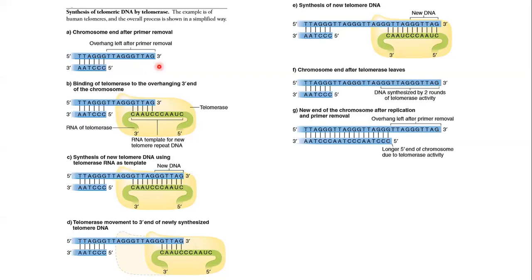And these sequences are different in different organisms. The length as well as the actual sequence will vary from organism to organism. Okay, here, this is a human telomere sequence. So here you can see those repeats, and this is the gap which has been formed after removing the primer, and this is the overhang. Okay, the single strand left after the primer removal is called the overhang. So what is the mechanism?